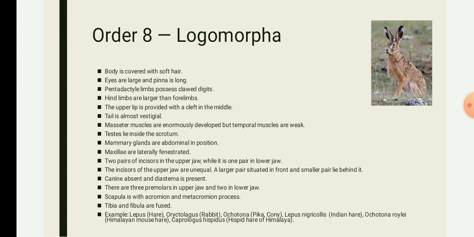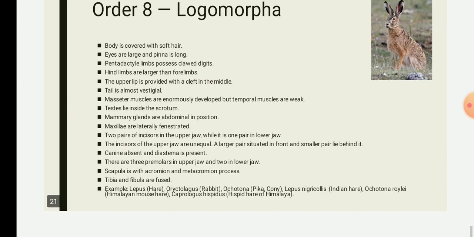The testes are always external, placed in the scrotum outside the body. Examples included in Lagomorpha are rabbits, pika and hare.